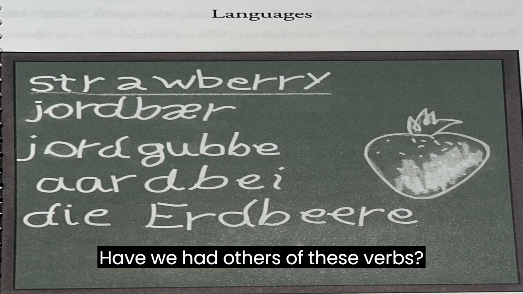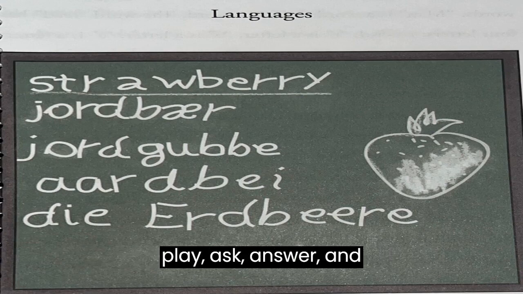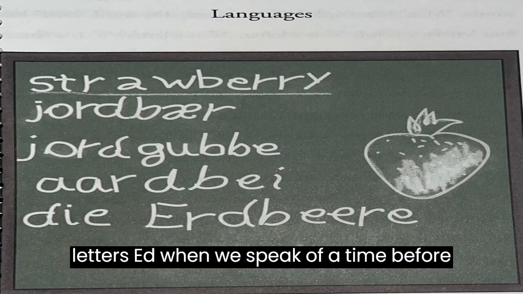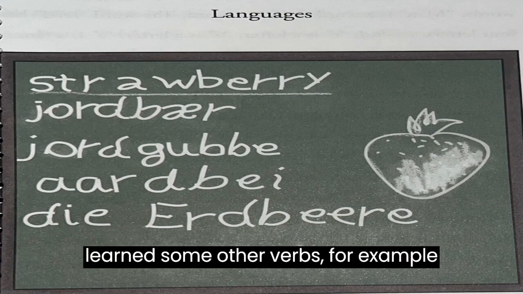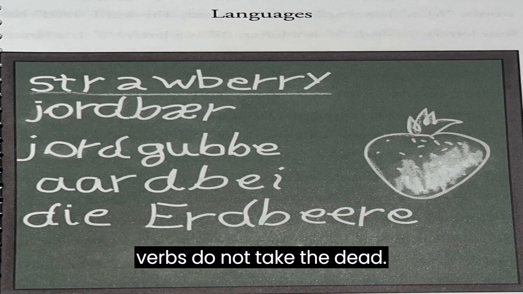Have we had others of these verbs? Yes, we have learned some others: call, play, ask, answer, and walk. After all these verbs we put the letters ed when we speak of a time before now. Do all verbs take ed? No, we have also learned some other verbs, for example, give and take. These verbs do not take the ed.